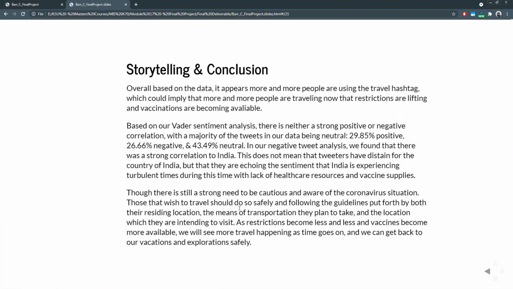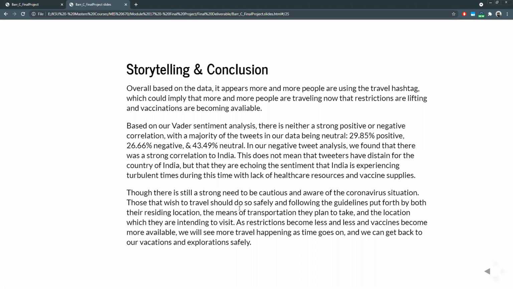To conclude this presentation: overall, based on the data, it appears that more people are using the travel hashtag, and people are beginning to travel now as vaccines are being administered and restrictions are being lifted. But based on the VADER sentiment analysis, there was neither a strong positive nor negative correlation between tweets when it came to travel. Again, not quite half and half, a little bit more positive. A lot of neutral tweets though.